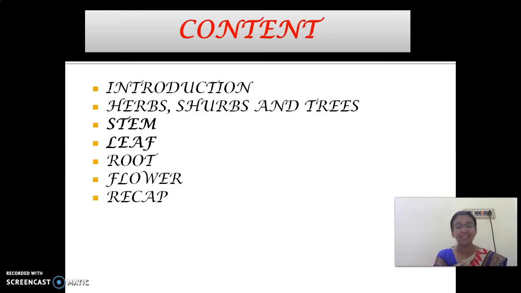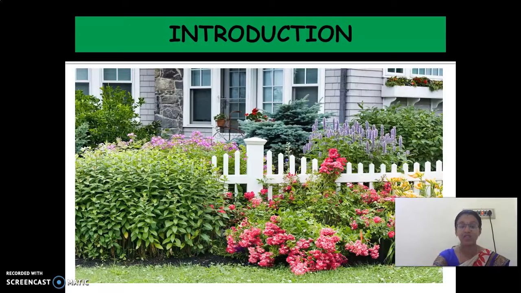Before that, we will revise what we had seen in the last class. So, introduction of plants. I told you there are different types of plants. Few may be big, few may be small, tall and short. So, there are different varieties of plants. Why do we need plants? The most important thing is oxygen. We had seen the uses of plants also.